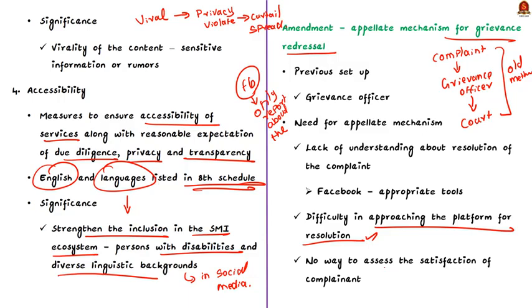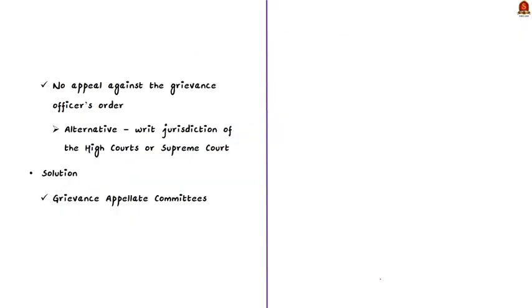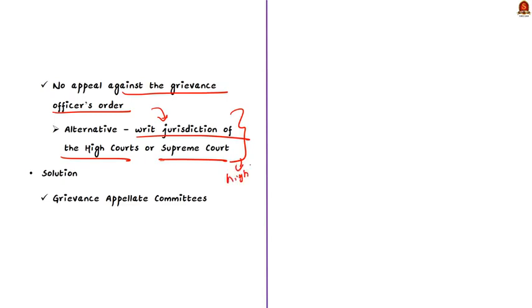Thirdly, there is no way to assess whether the complainant is satisfied with the resolution of the complaint or not. Fourthly, if the complainant is not satisfied, there is no appeal against the grievance officer's order. The only possible alternative is that the complainant can challenge the order under the writ jurisdiction of the High Court or Supreme Court. But this is not an efficient one because this is a time-consuming and resource-intensive process.